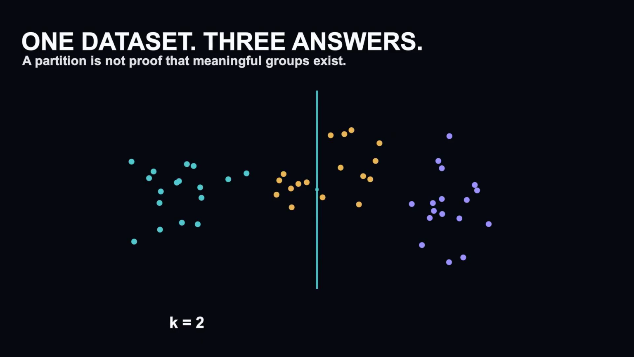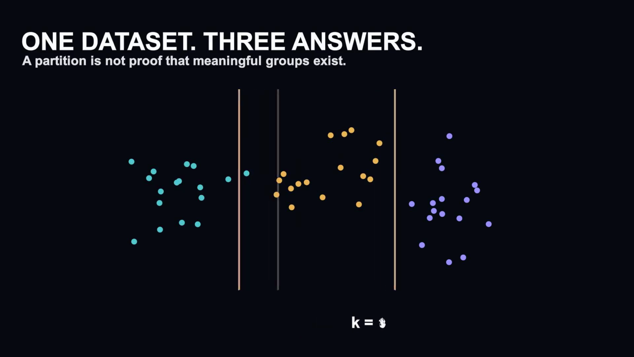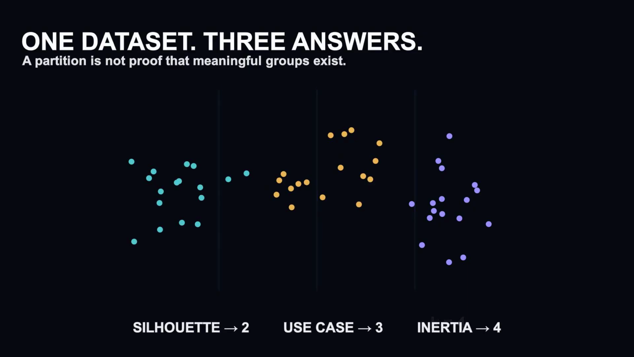Split it into 2 groups and the silhouette score looks strongest. Split it into 3 and the segments match the business strategy. Split it into 4 and inertia improves again. Every picture looks plausible. Every solution wins a different argument. So the question is not which clustering has the biggest score. The question is, what definition of structure does each score reward?